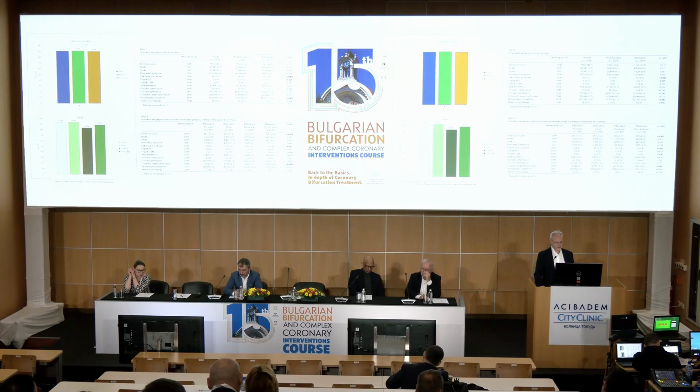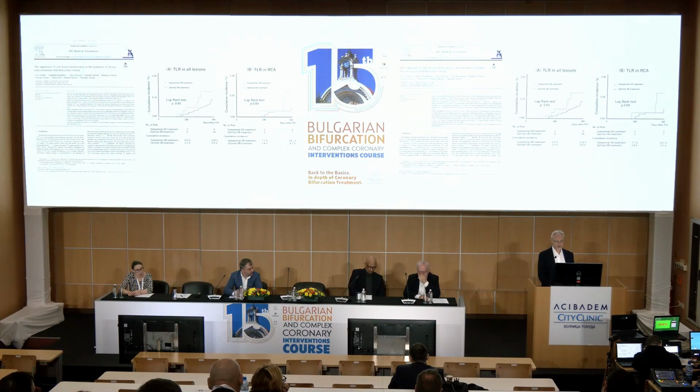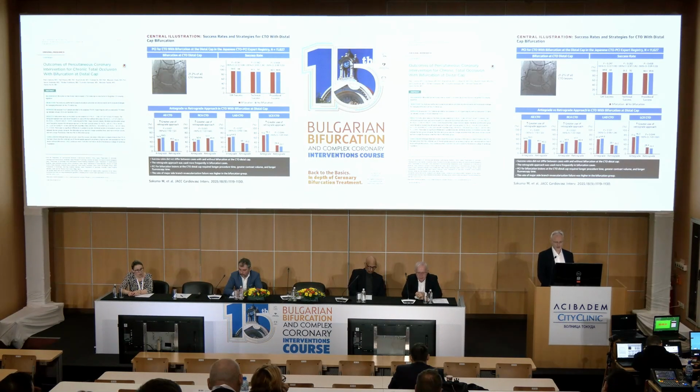But if you categorize these by where the bifurcation is located, the intralesion CTO bifurcations have less success, and this of course always refers to the recanalization of both branches. Also referring to the outcomes, you will find that the lesions that are intralesion and both proximal and distal have less success and higher complication rates. So not all of the CTO bifurcations are the same. The ones in the middle of the occlusion or both proximal and distal are more complex and they have less success and more complications.